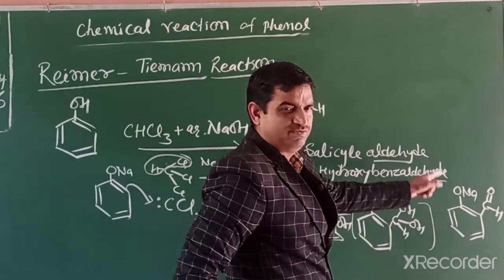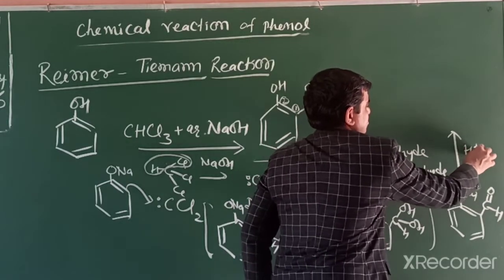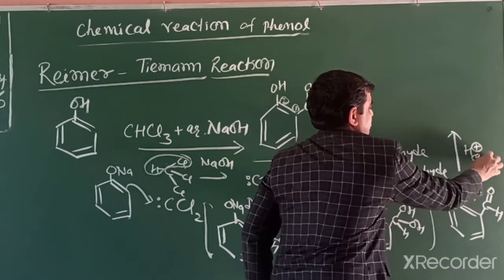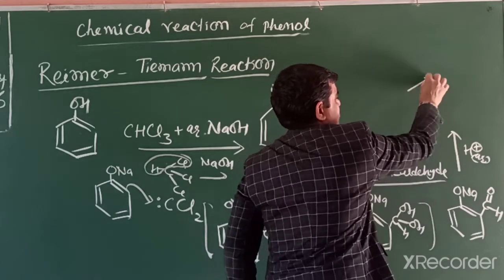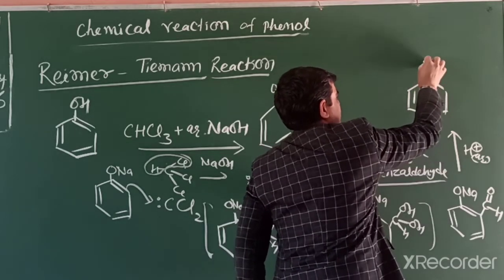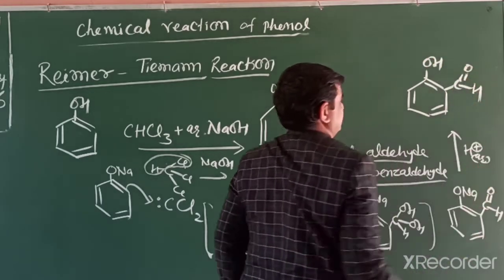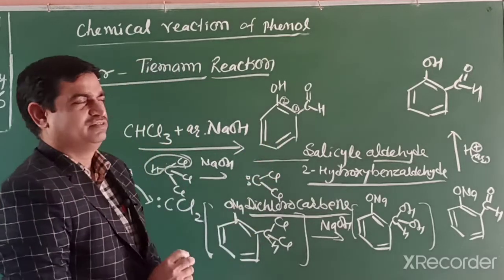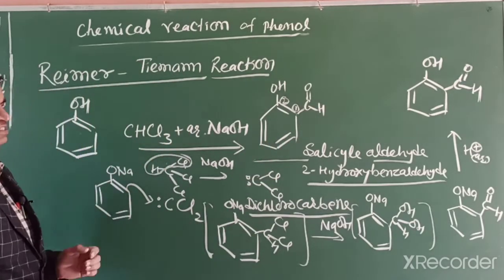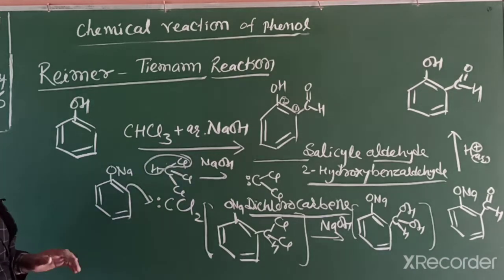Now we want to convert into phenol, meaning further acidification. In the next step we get salicyl aldehyde. So this one is the detailed mechanism. You will discuss it in higher classes, but in your exam, if asked what is Reimer-Tiemann reaction, then what you have to write?